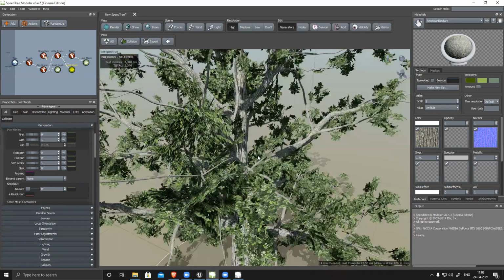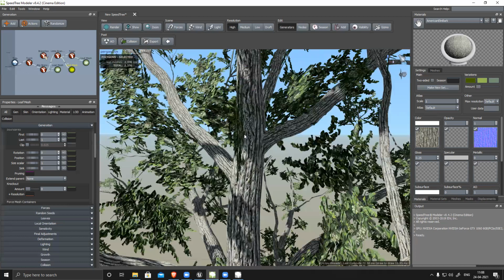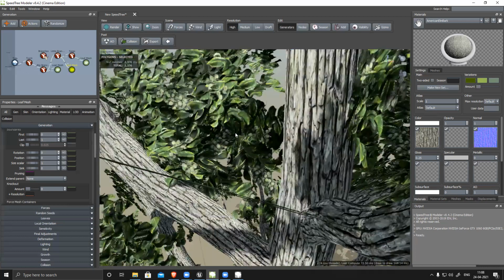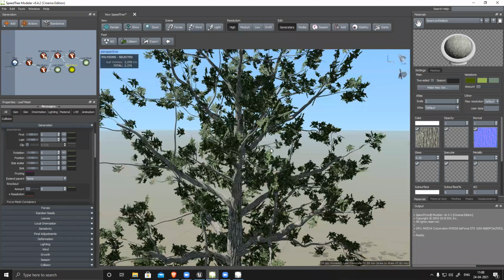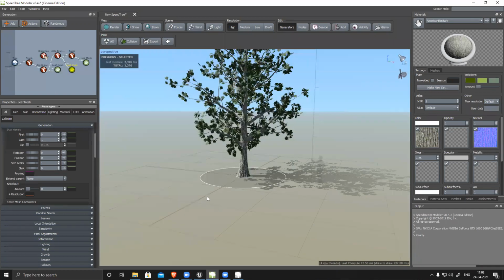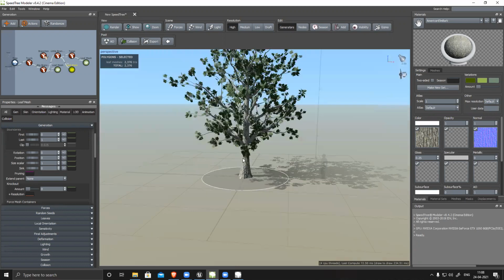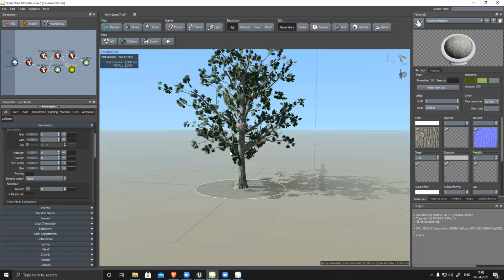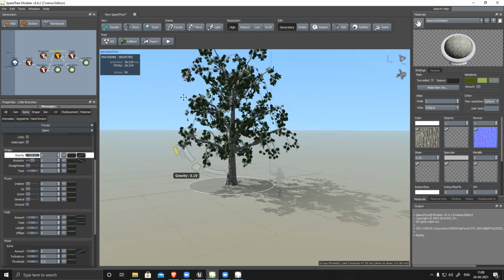I can reduce the poly count, increase the poly count. These are a bunch of leaves. I can use single leaves. I can use a nice high quality texture from Megascans. The texture you're using will generate the detail based on that. So creating this is super easy, super simple, and there are so many things. Like if I select this, there's something called gravity. See, I can modify things.